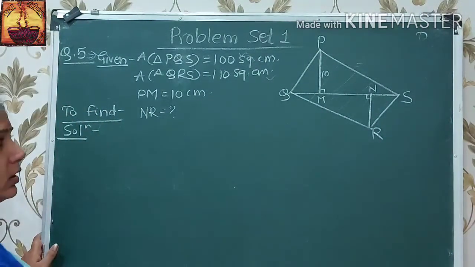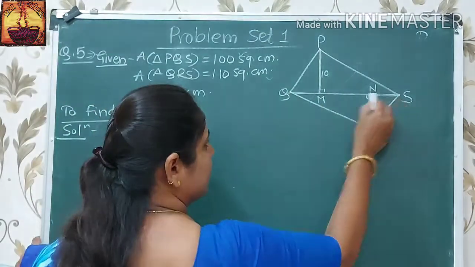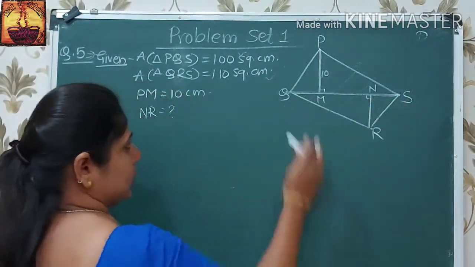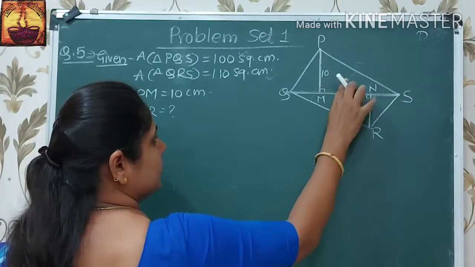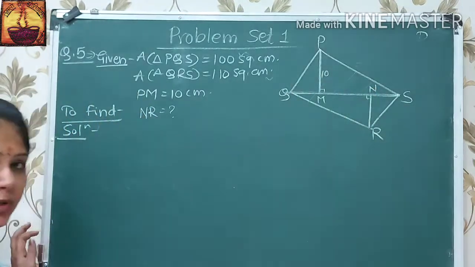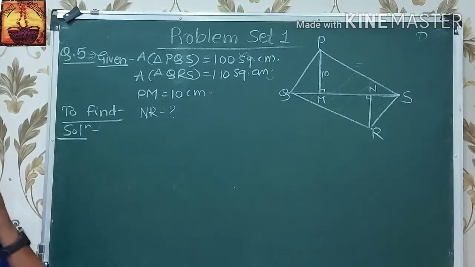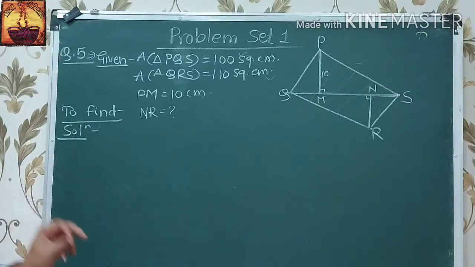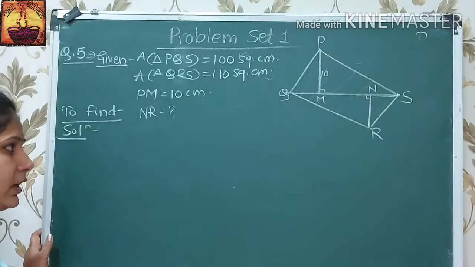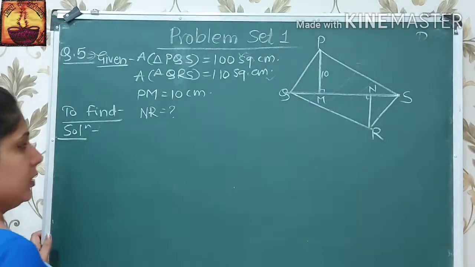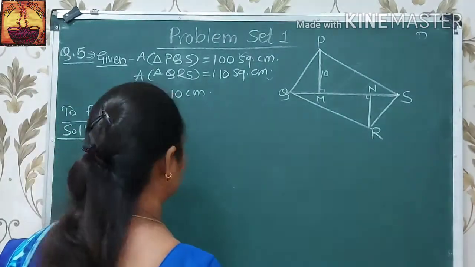Here these two triangles are having an equal base, that is QS. PQS and QRS, both these triangles are on one base, which means the ratio of their areas will be equal to the ratio of their corresponding heights. Therefore, first we have to write this property.